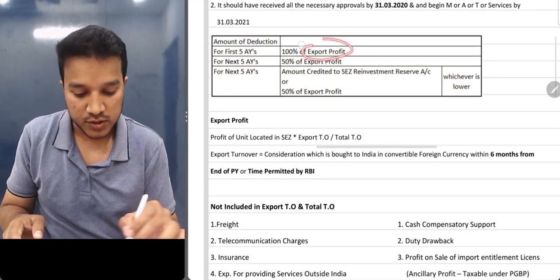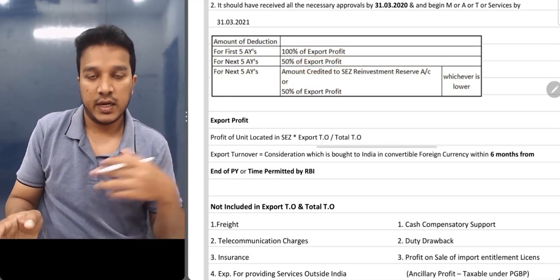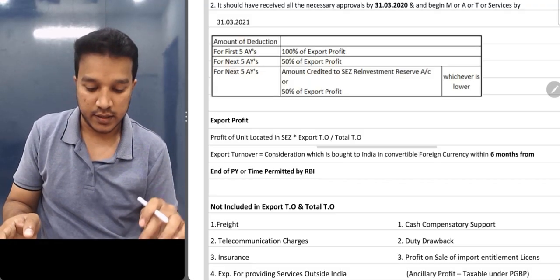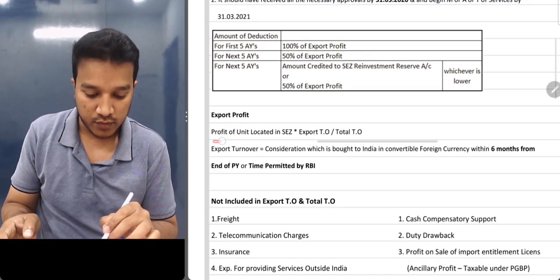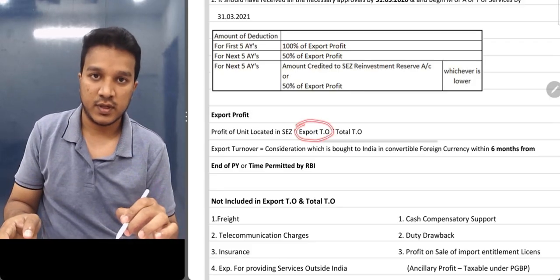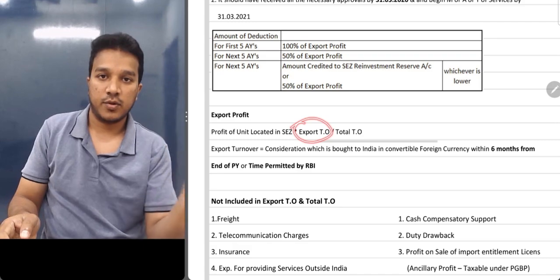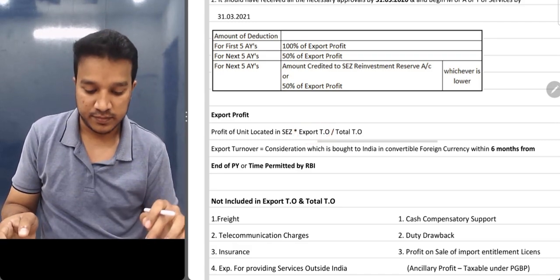Now we are saying 100% of the export profit, 50% of the export profit. What is an export profit? It is very easy to calculate. Whatever profits you have got from the SEZ, multiply that with export turnover, and divide by total turnover. Simple. You will get the export turnover related profit, and that is exempt.